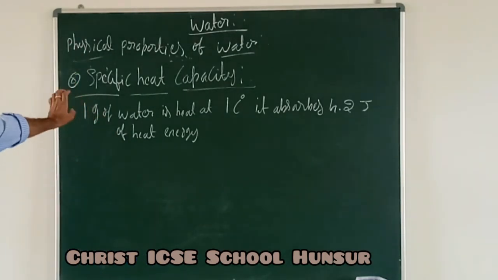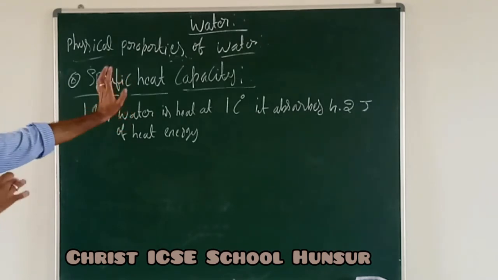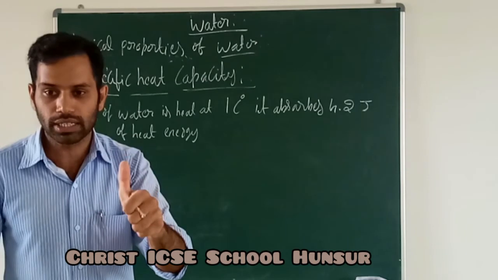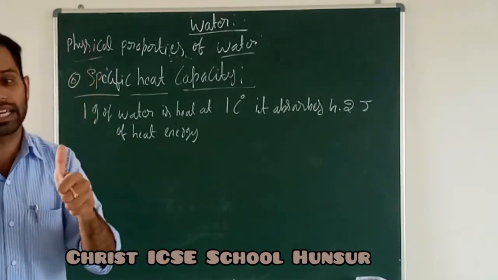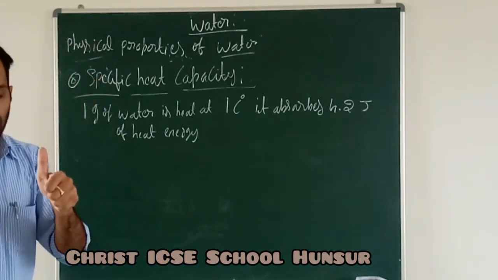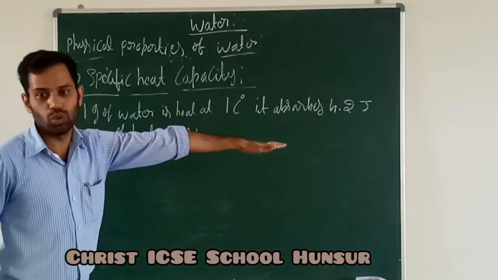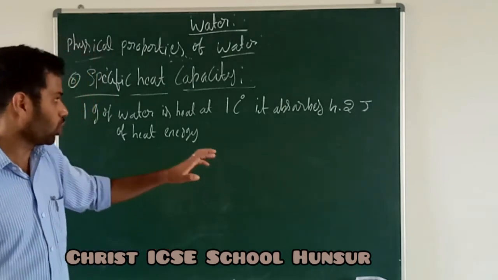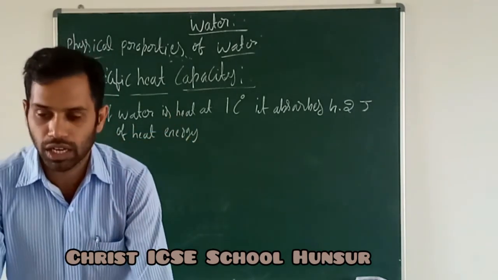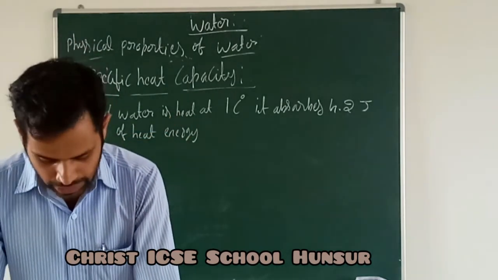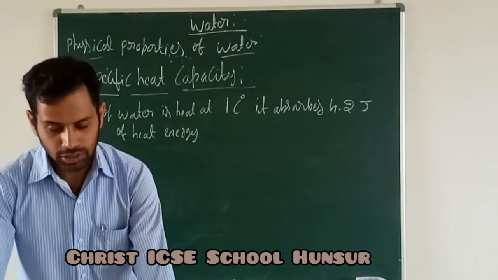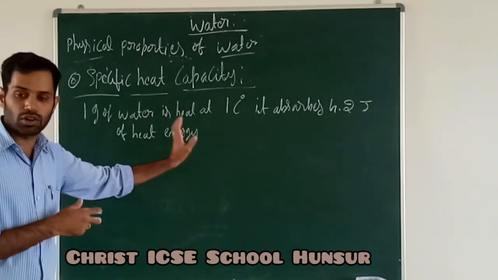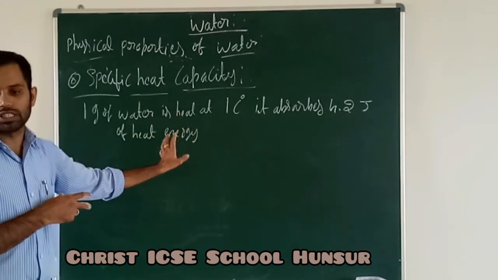So this is a standard thing. Already they discovered this one. So specific heat capacity is nothing but 1 gram of water heated at 1 degree Celsius. It will absorb 4.2 joule of heat energy. Okay, so it is a fixed value. We already discussed this one. It is a specific standard value.